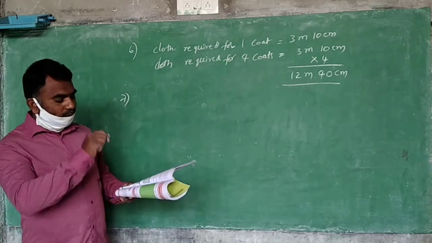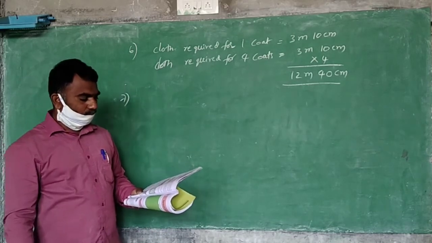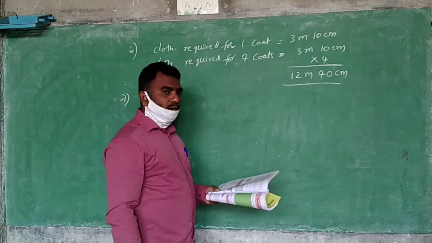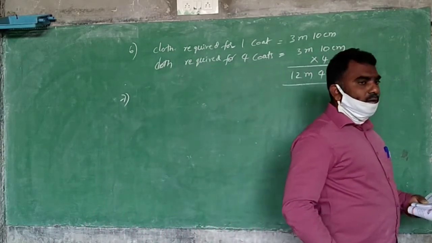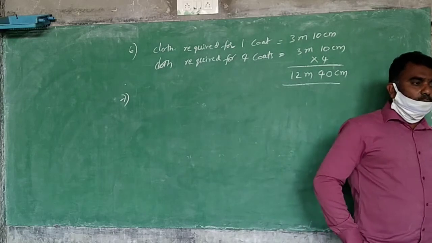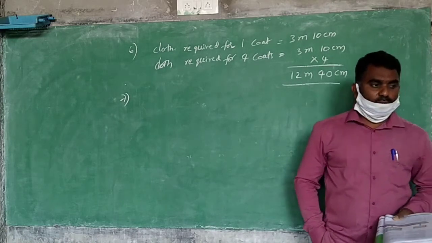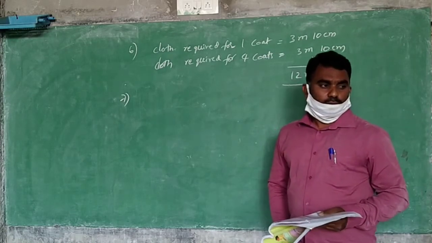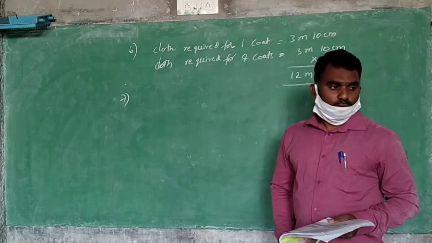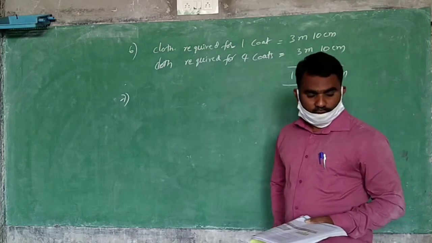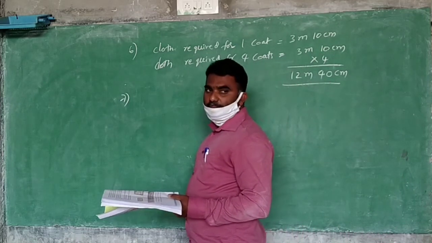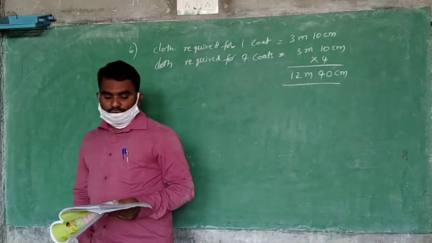Vijayawada 284 kilometers. Kodada 162 kilometers. Suryapet 120 kilometers. Means what do you understand from that? Kilometers. He is watching from Hyderabad and he is checking that board.